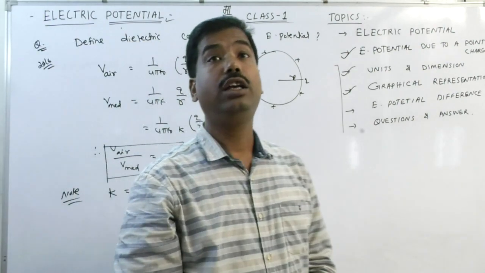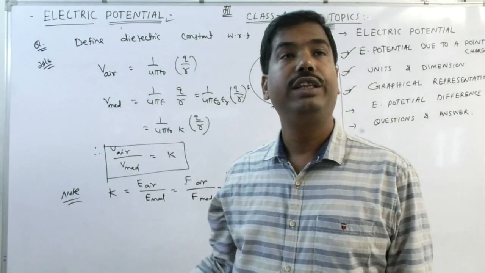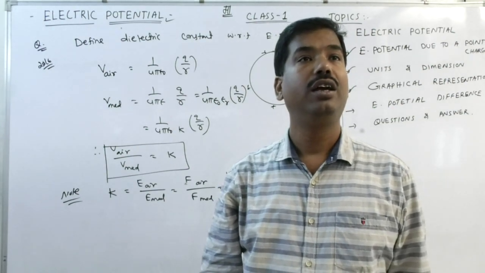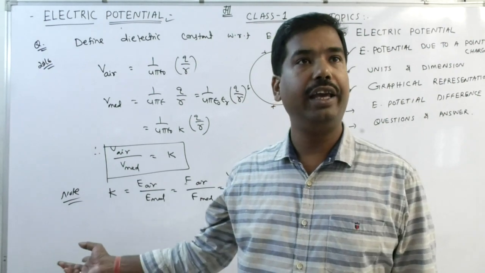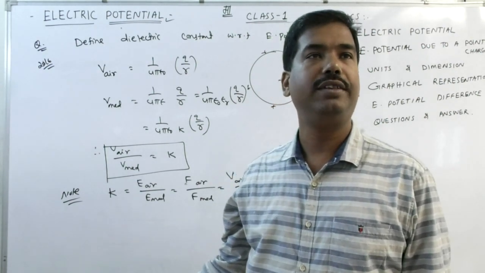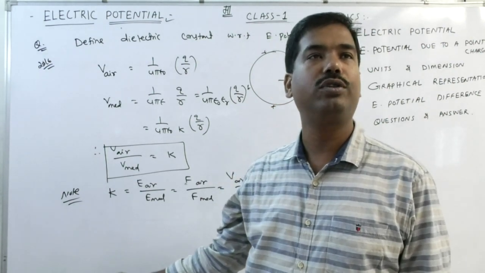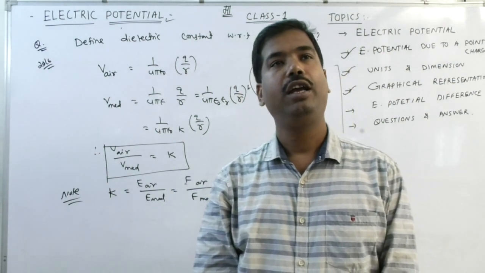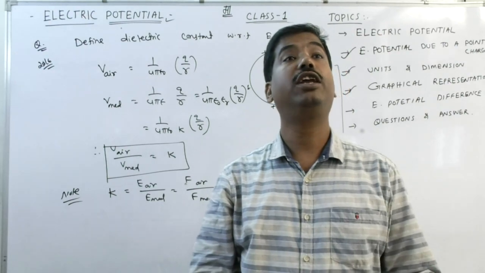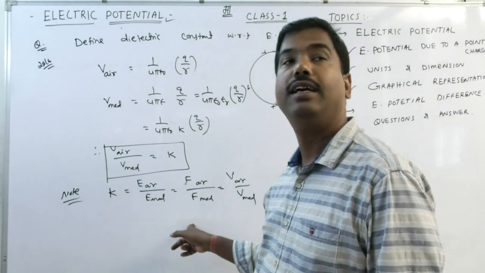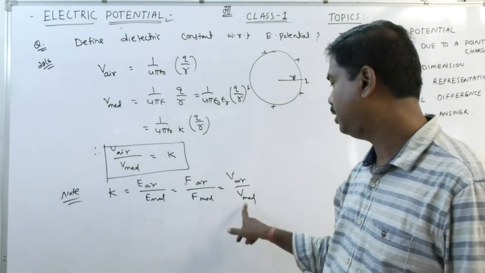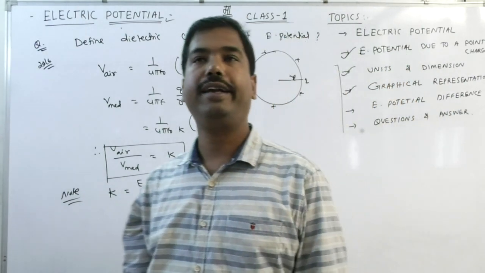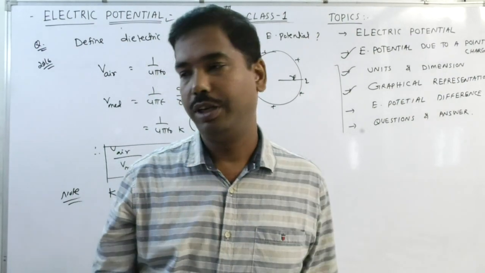A question arises, sir, if the medium is replaced by something other than air, what happens to the potential, electric field and force? Sir, the force, electric field and potential are maximum in air. If the medium is replaced, its dielectric constant increases. K increases. Hence potential, force and electric field all decrease. Clear? Next.